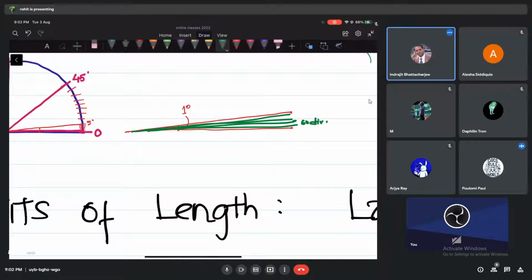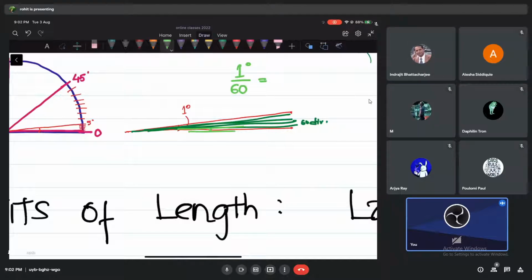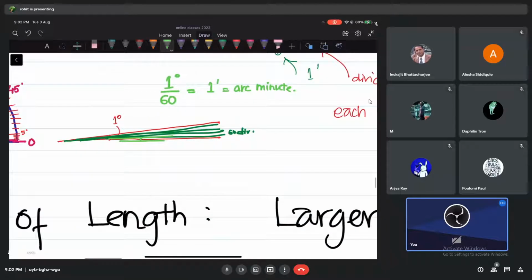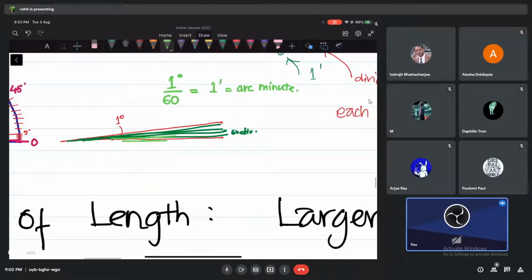Very small. Each division is very small. What is the measurement of each division? Look at this: 1 degree divided by 60. That is the measurement of each small division we get after dividing 1 degree 60 times. This is what is called 1 arc minute. Can you understand what is 1 arc minute? This small angle that we get after dividing 1 degree 60 times, that's one part of the 60 divisions.